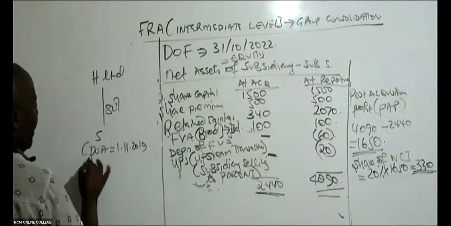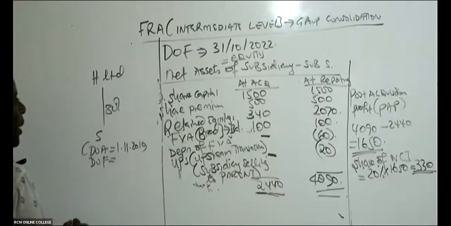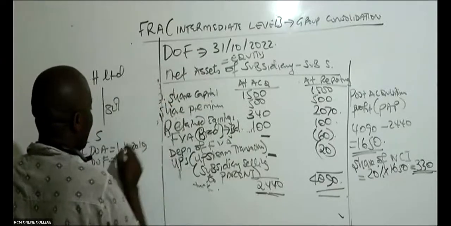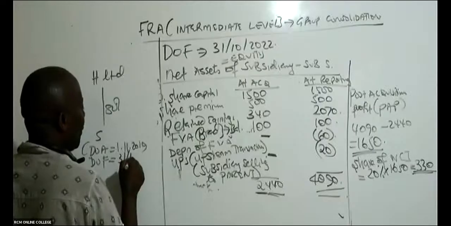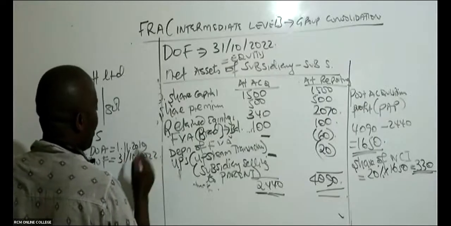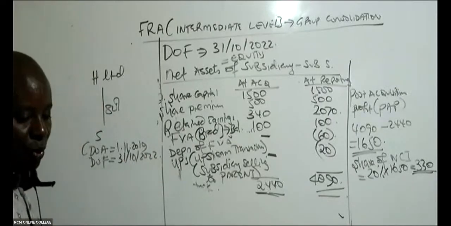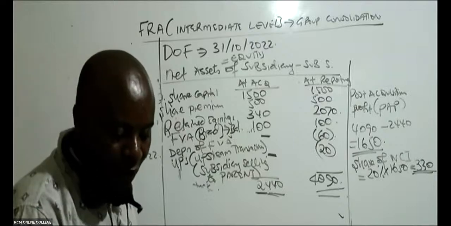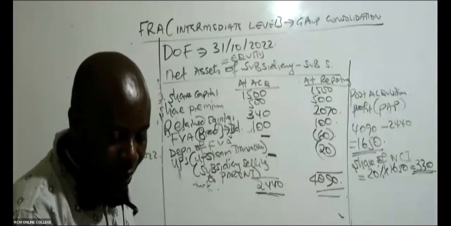But the date of the financial statements, Ruben, is this one. The financial statements given there are going up to 31st October 2022. So, Bwana Ruben, if you count here, the date of the financial statements will be found here.